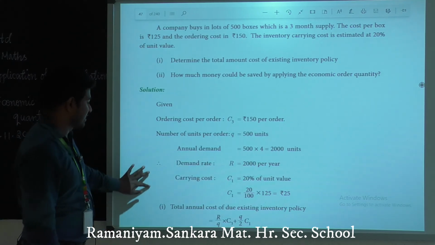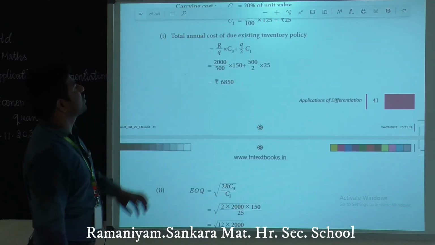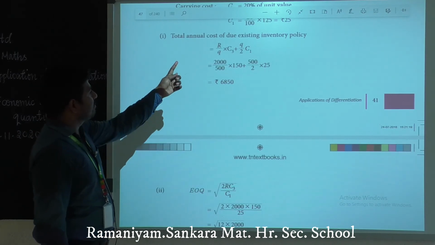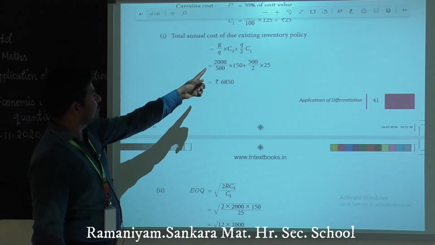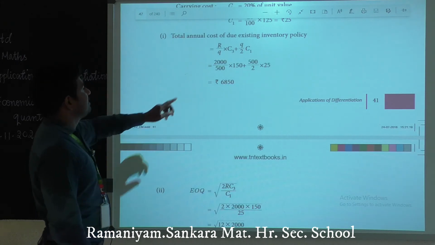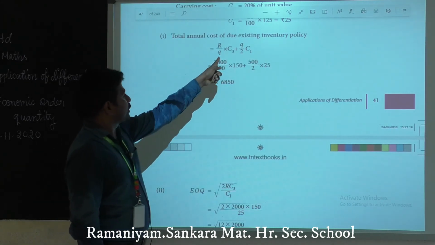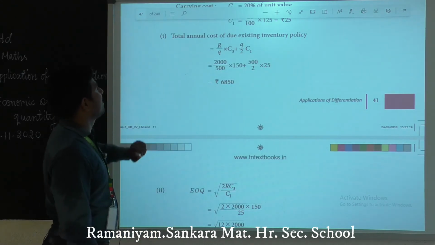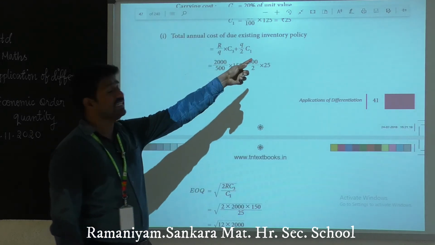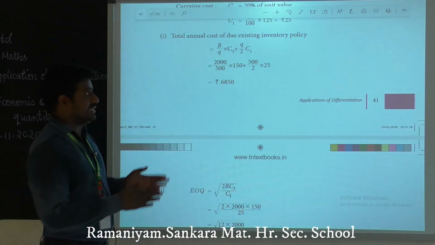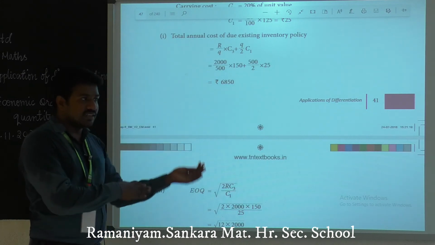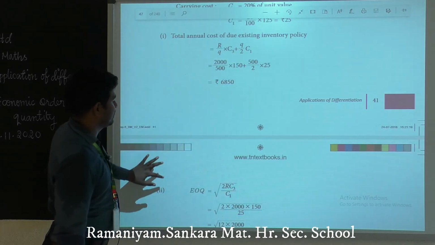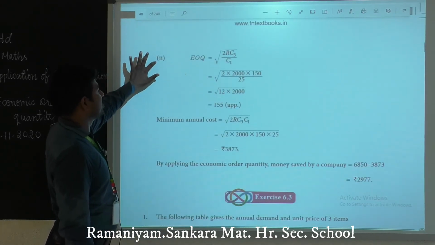This is the carrying cost. Next, the total annual cost of the existing inventory policy is R by Q into C3 plus Q by 2 into C1. Okay, the first term is the procurement cost, the second is the holding cost. You sum up these results, and this is the answer. The total annual cost of the existing inventory policy means you have to add the procurement cost and the holding cost. That's all. Next, the economic order quantity.